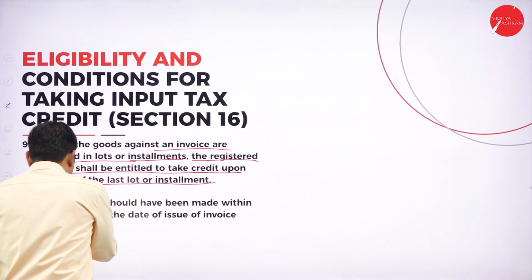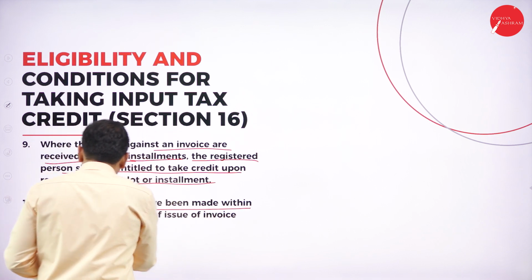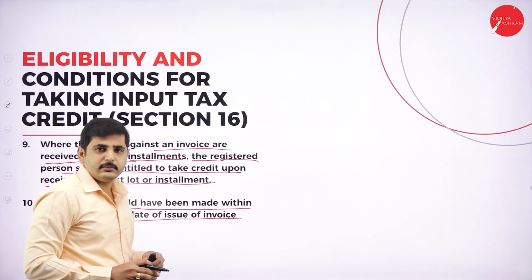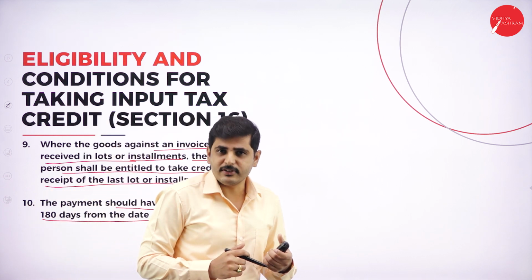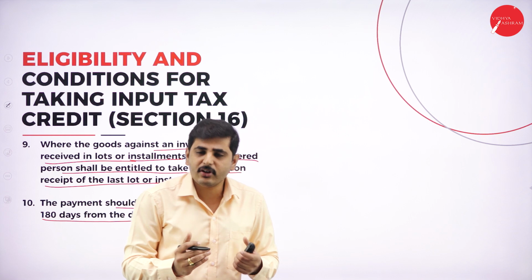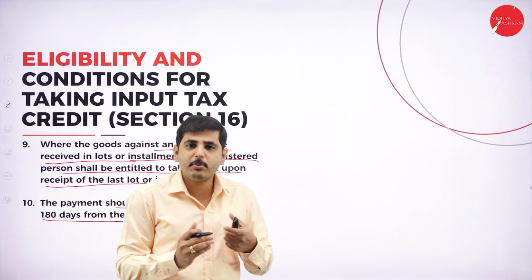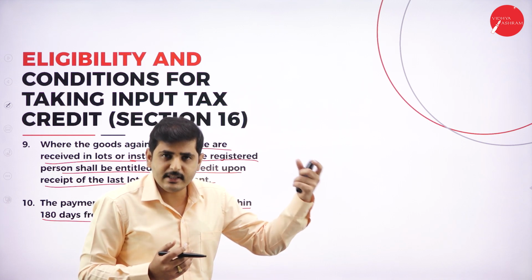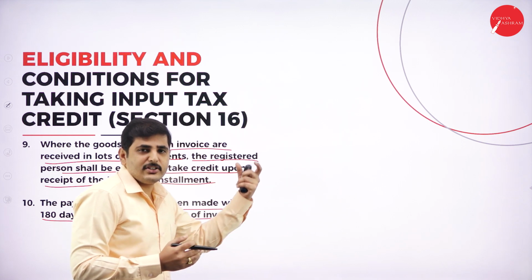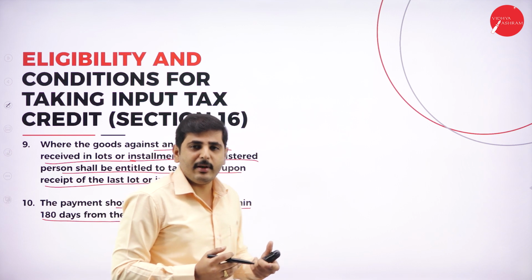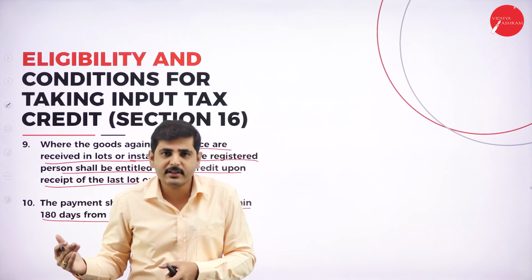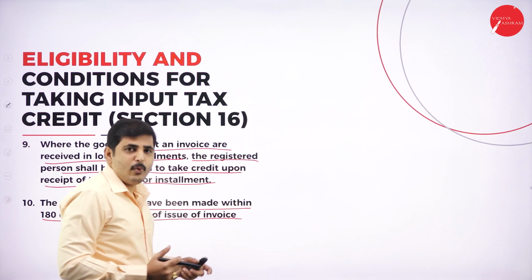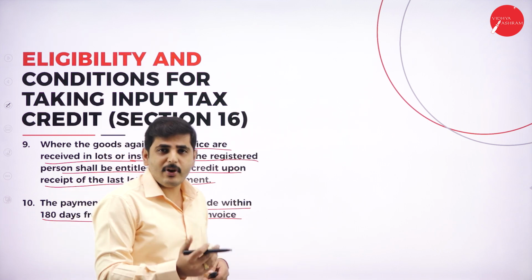Next one, the payment should have been made within 180 days from the date of issue. So what do you mean by that? 180 days means 6 months. After purchasing the assets or after selling the assets, the payment has to be made within 6 months or 180 days. If you pay the amount after 180 days and claim ITC, it is not available. It may be on the part of the purchaser or on the part of the seller. The payment has to be made within 180 days, then only you can claim ITC.